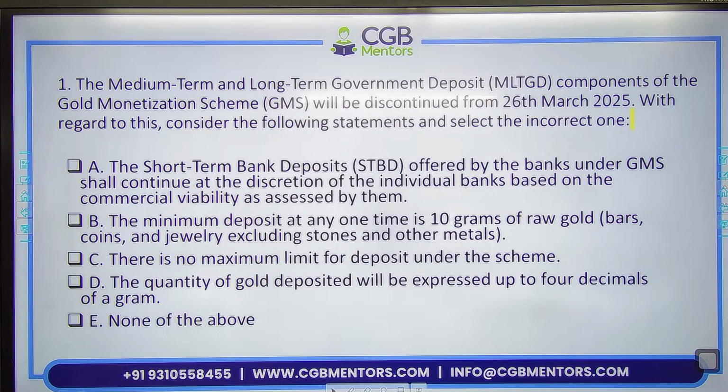Medium term and long term deposit component of the gold monetization scheme to be continued from 26th March. With regard to this, read the following statements and select the incorrect one. Which one is the incorrect one?